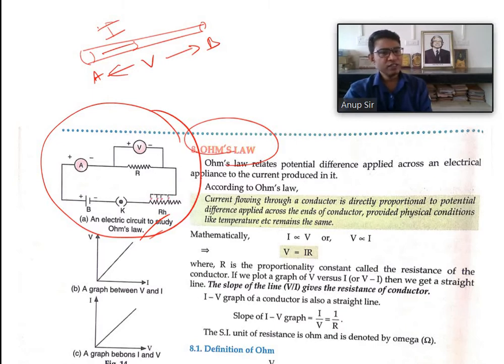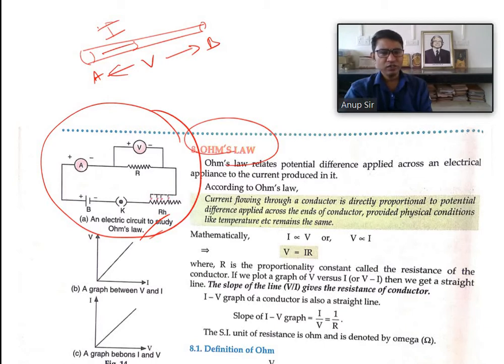What are the other physical factors? Other physical factors mean things like temperature, length of the wire or rod, area of cross section of the rod, material of the rod.